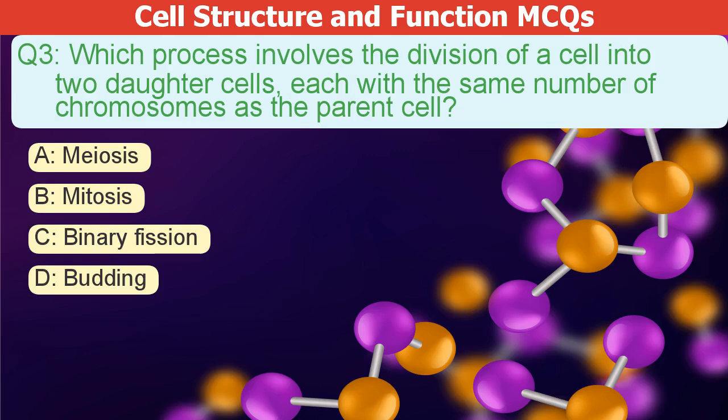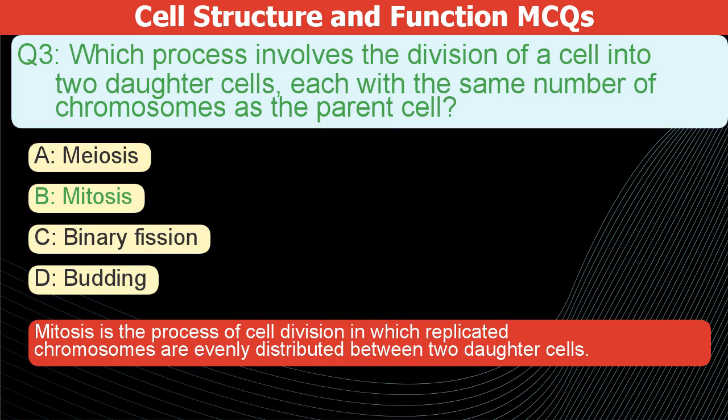Which process involves the division of a cell into two daughter cells, each with the same number of chromosomes as the parent cell? A. Meiosis. B. Mitosis. C. Binary fission. D. Budding. The correct answer is B. Mitosis is the process of cell division in which replicated chromosomes are evenly distributed between two daughter cells.